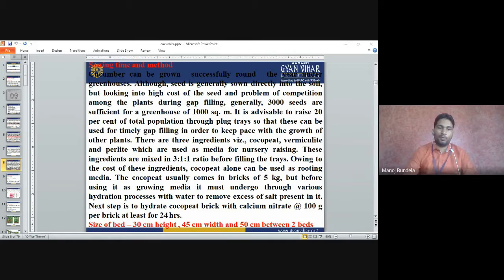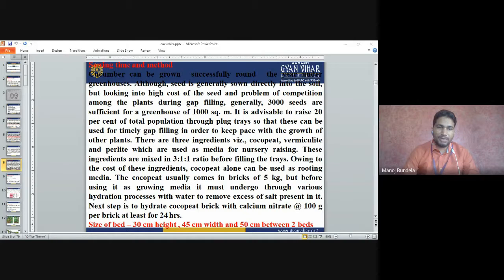Coco-peat comes in 5 kg bricks in the market. First we keep the bricks in water, so the water will absorb and the excess salt will be removed. The next step is to hydrate the coco-peat brick with calcium nitrate, meaning 100 gram of calcium nitrate per brick, for at least 24 hours.